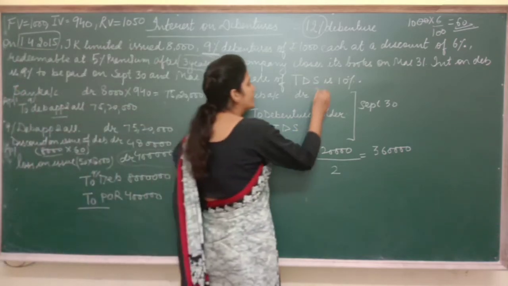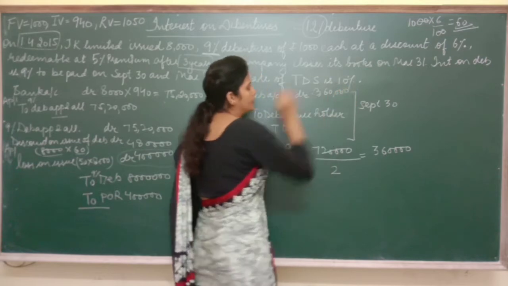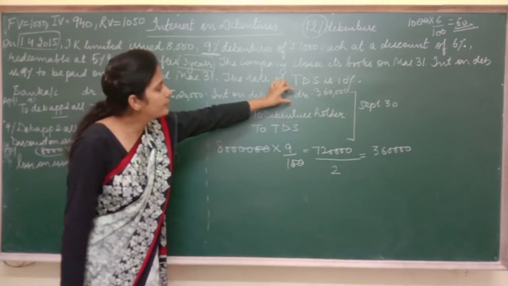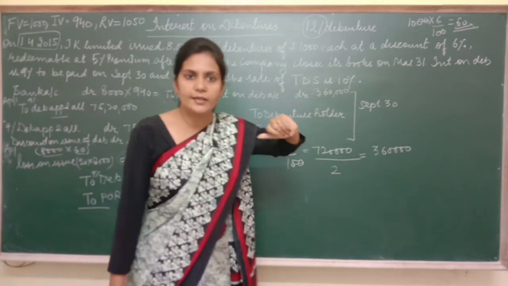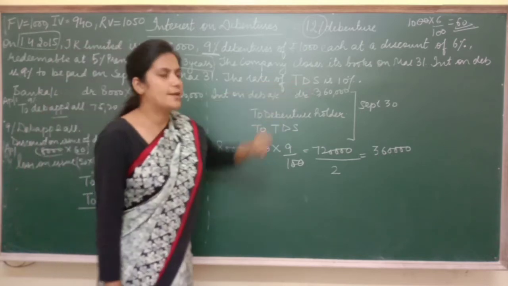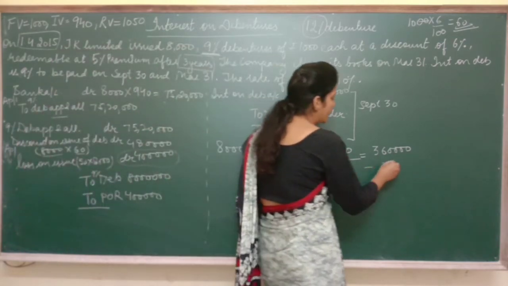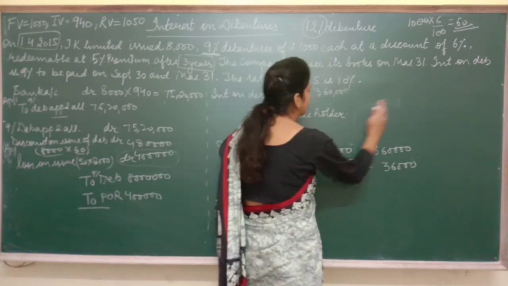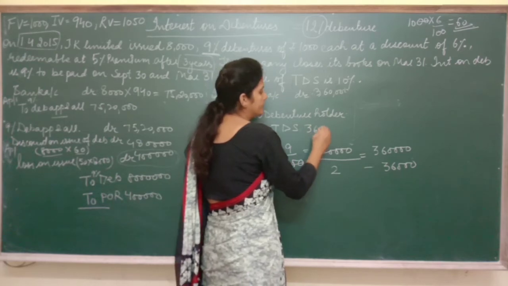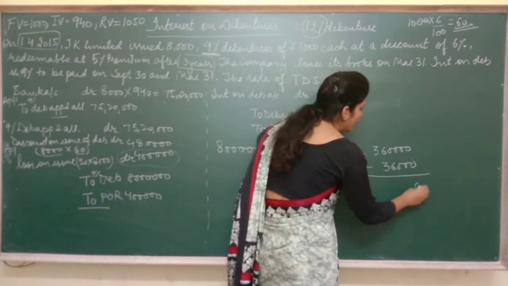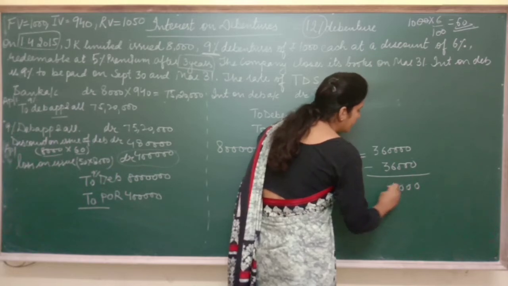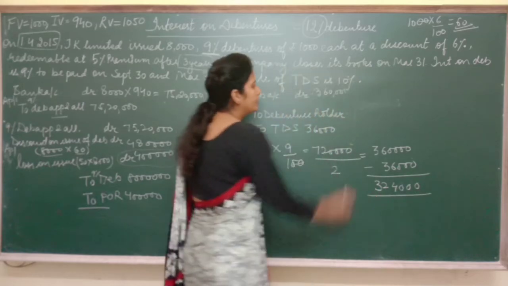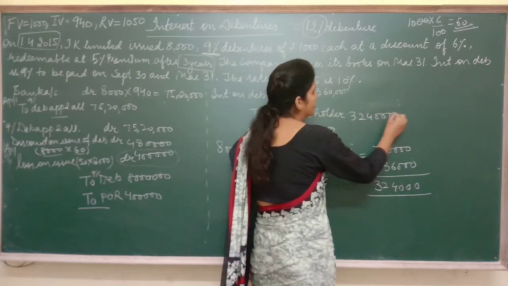So it means interest becomes 3,60,000. इतना इंटरेस्ट तो कंपनी के प्रॉफिट से जाएगा ही जाएगा, बट इस पूरे इंटरेस्ट को आप डिबेंचर होल्डर को नहीं पे करेंगे. Rather what you have to do, you have to deduct 10% TDS also. So 10% becomes 36,000. Got it? So 10% becomes 36,000. So आपका टैक्स हुआ 36,000. So how much are you going to pay now? Just calculate. You are going to pay 3,24,000 to the debenture holder.